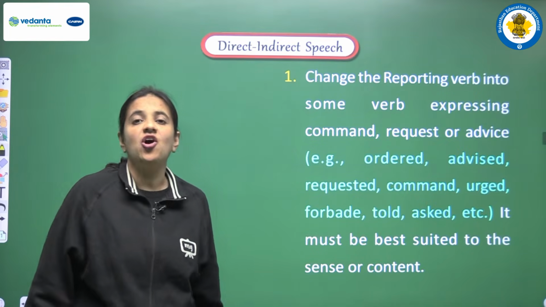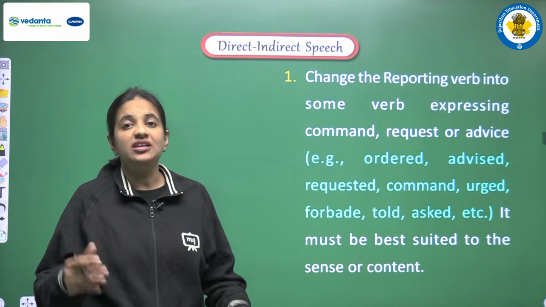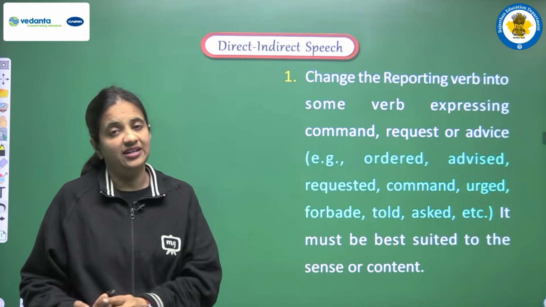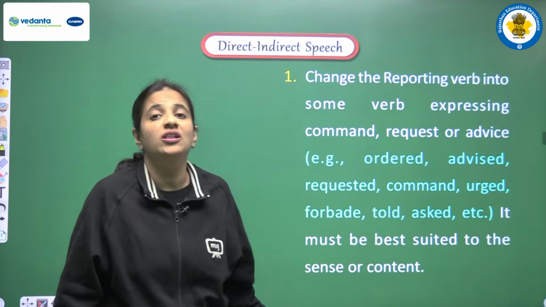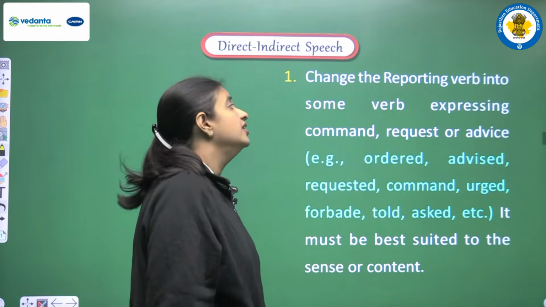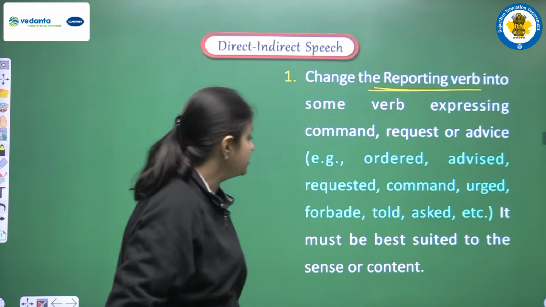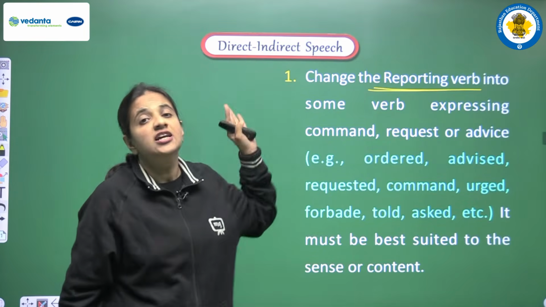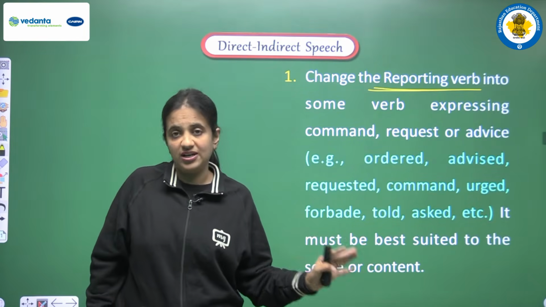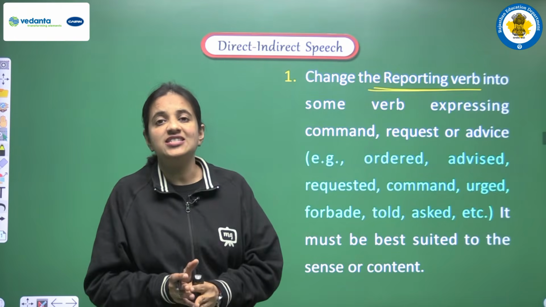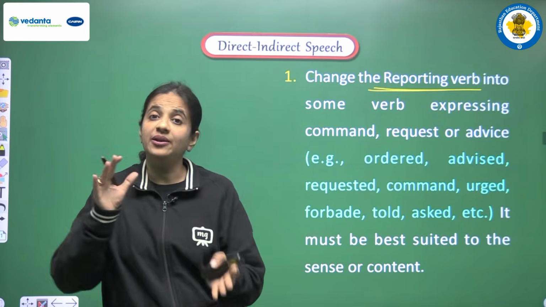So now we have all the rules related to the conversion of imperative sentences. We have to understand all the rules, so let's see the first one. Change the reporting verb into some verb expressing command, request or advice. Till now this is clear to us: the first change we have to make is in the reporting verb, right?